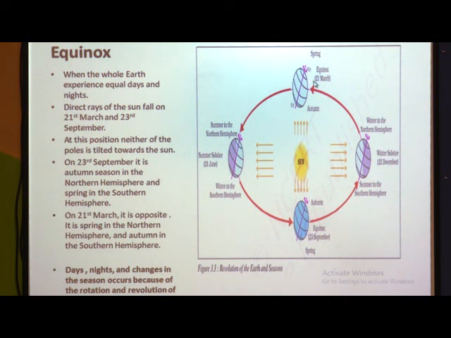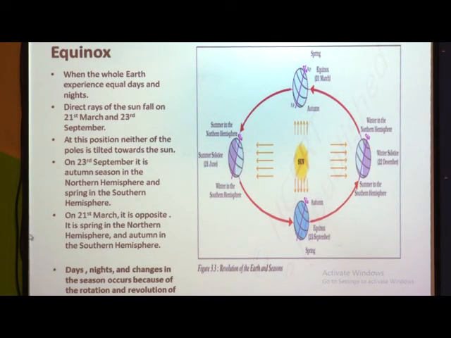And here on 21st March it is opposite: it is spring in the northern hemisphere and autumn in the southern hemisphere. So, equinox means when the whole earth experiences equal days and nights, and the rays of the sun fall on the equator. At this position neither the north pole nor the south pole is tilted towards the sun. So, this position of the earth is called equinox. Days and nights occur due to the rotation of the earth, and changes in the seasons occur due to the revolution of the earth.